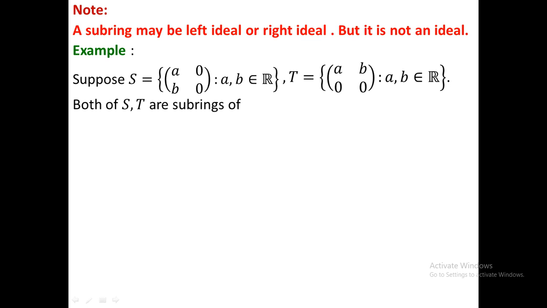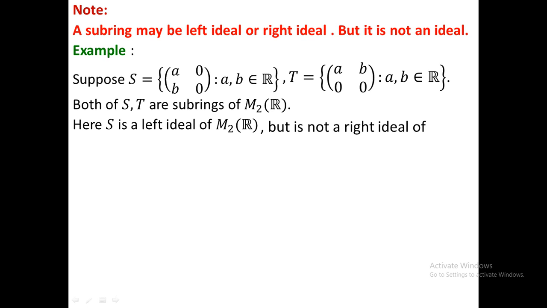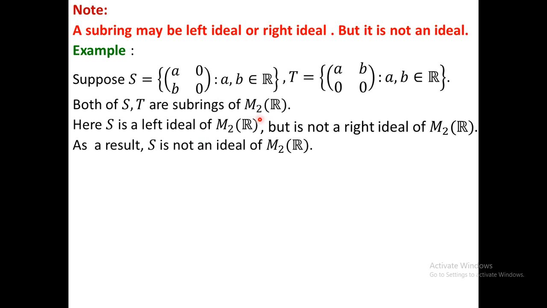Both S and T are subrings of M2(R). I also calculated it. Here S is a left ideal of M2(R), but it is not a right ideal. As a result, we can conclude that S is not an ideal of M2(R). Now we clarify all of these things.